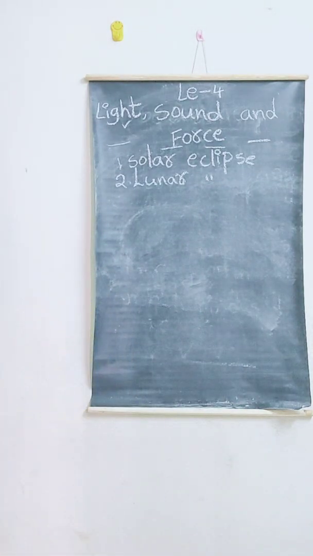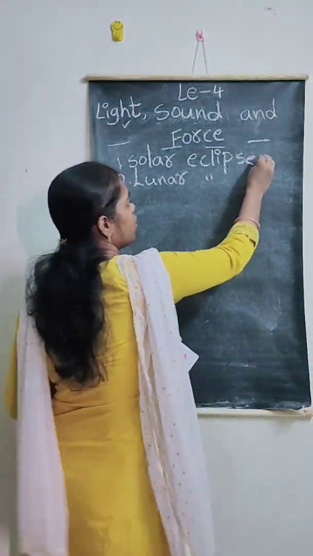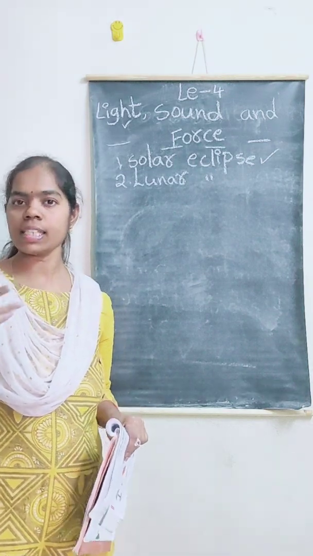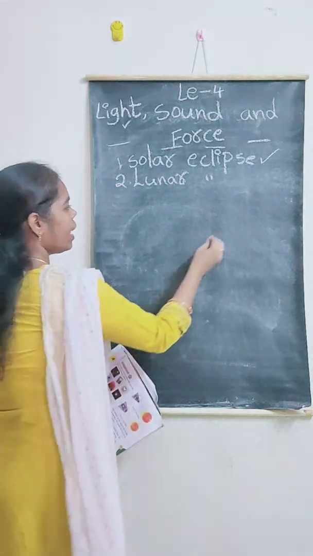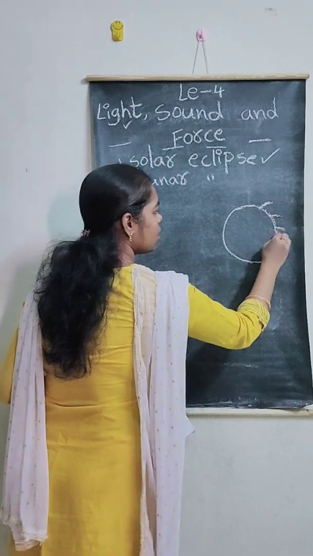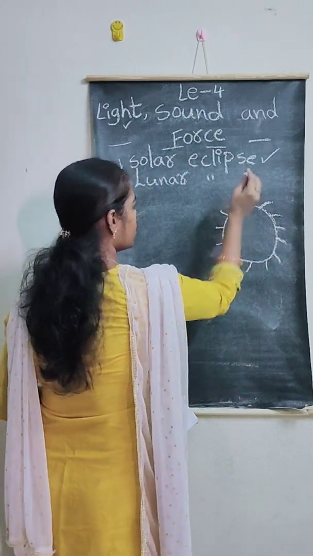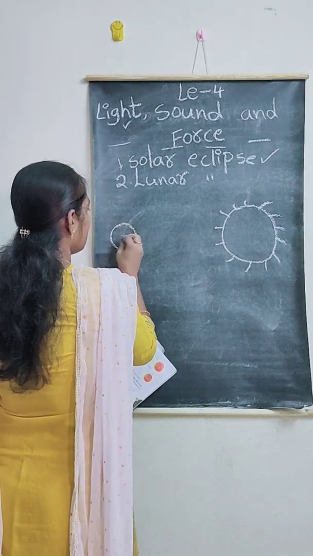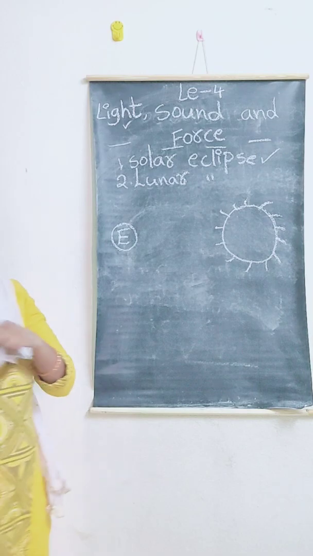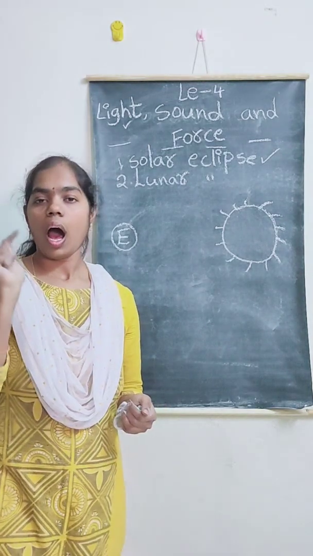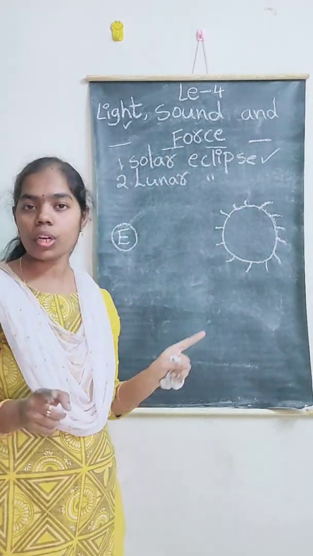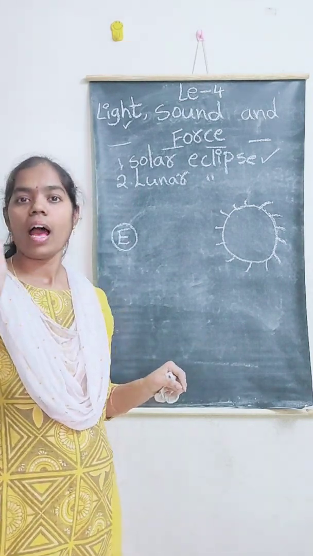First one is solar eclipse. We all know the Earth spins on its own axis, as well as the Earth revolves around the sun. This is the sun. This is the Earth. And we all know another thing also: the Earth is revolving around the sun, and the moon is also revolving around the Earth.